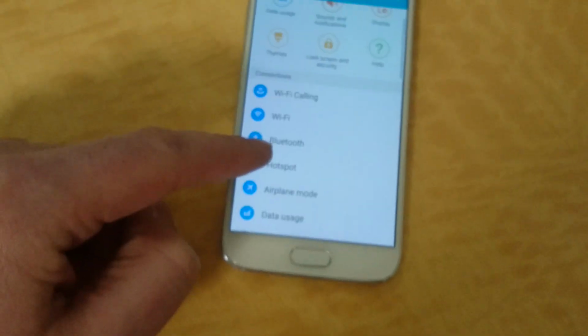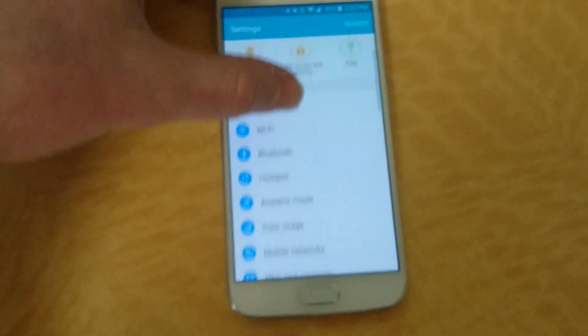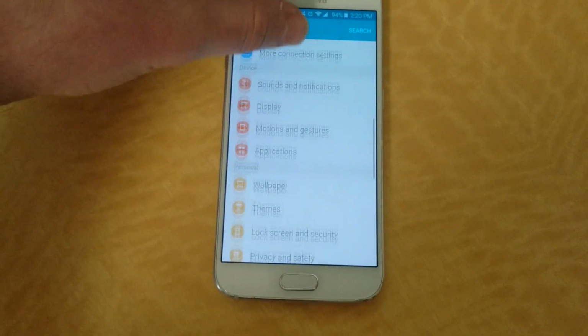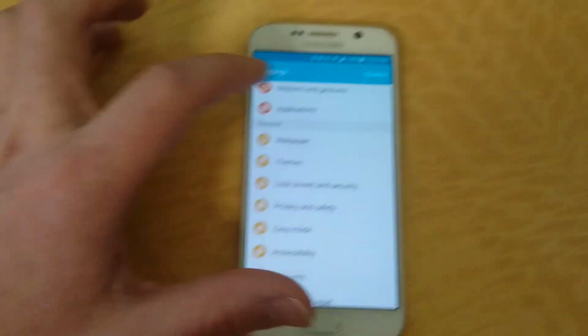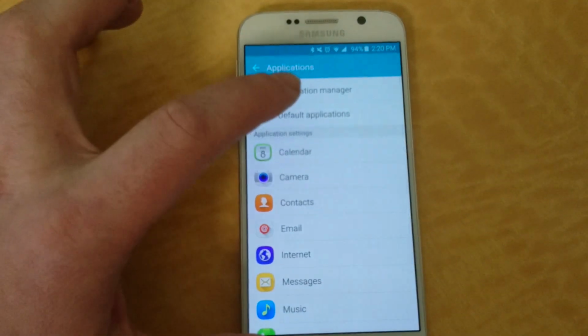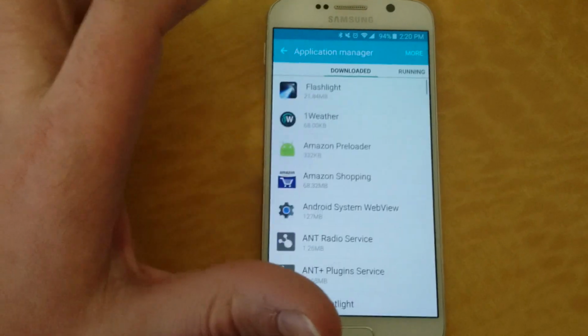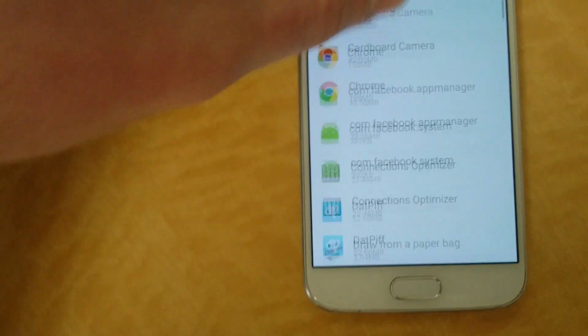So go to settings. At this point you scroll down, so I'm using the phone here at the same time as taking the video. So you scroll down to applications. Go to applications, then you go to application manager. And you just scroll down to Peel Smart Remote. So let's scroll down here in a second.